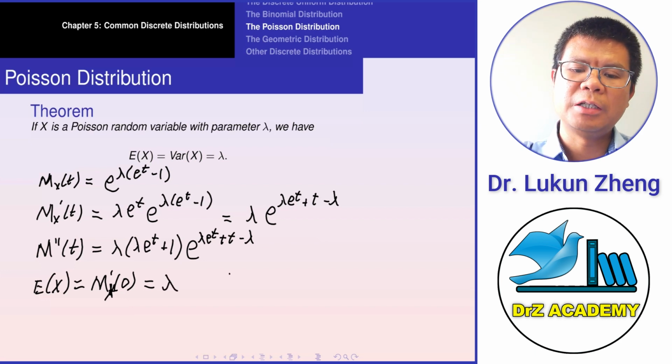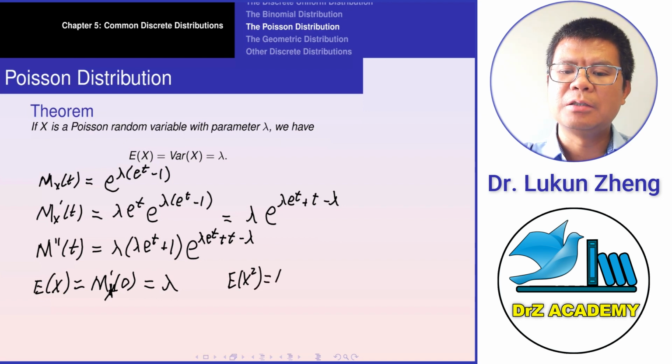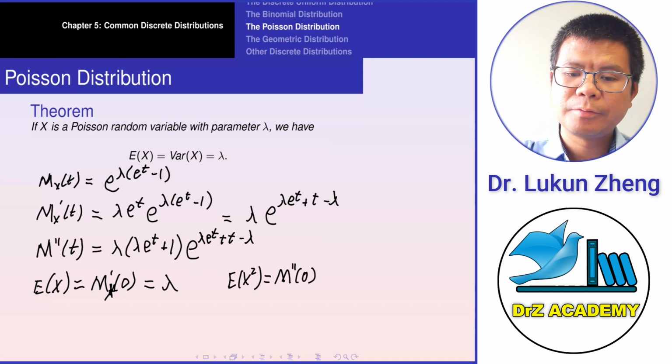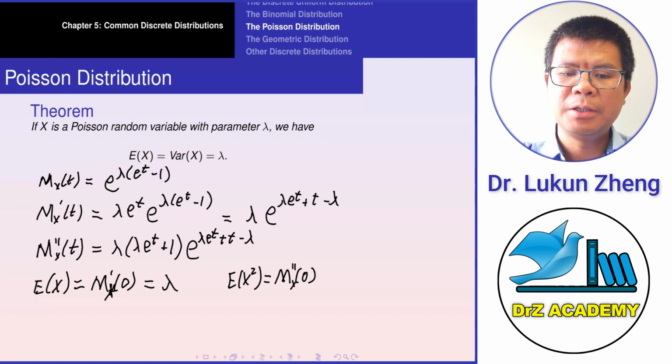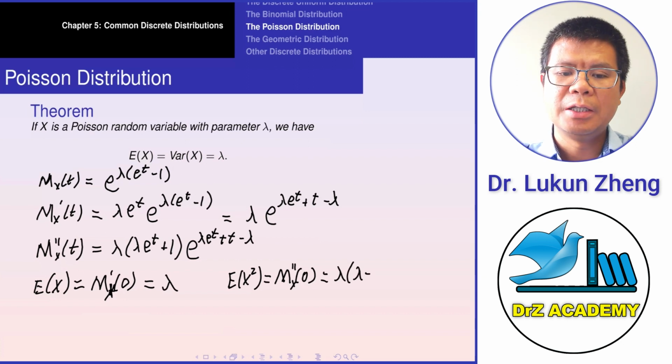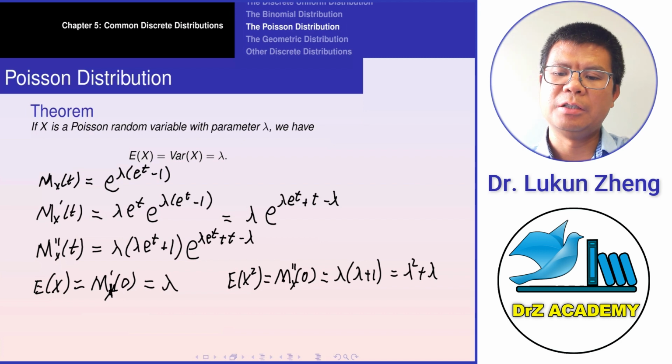And then we can also find the expectation of x squared. The second moment is the value of the second derivative at point 0, right? So when t equals 0, you have lambda, and this is lambda plus 1, and t is 0 so this is just 1. Therefore this equals lambda squared plus lambda. This is the expectation of the second moment.